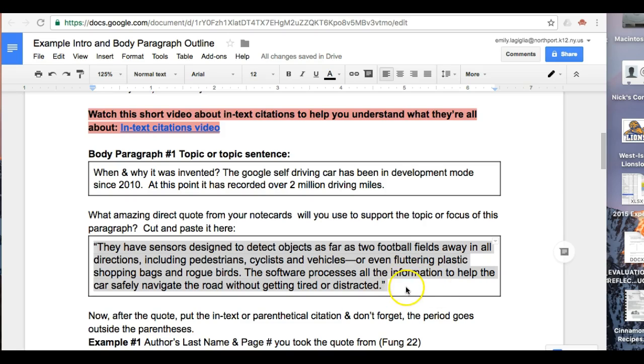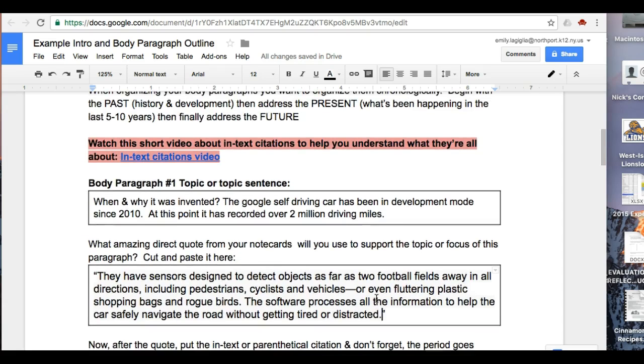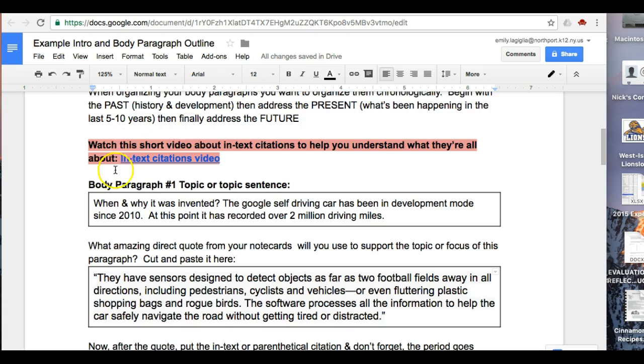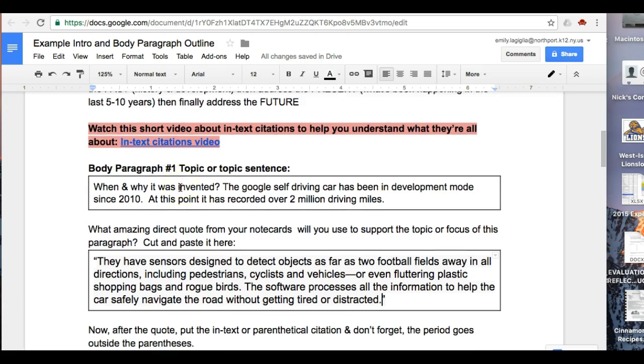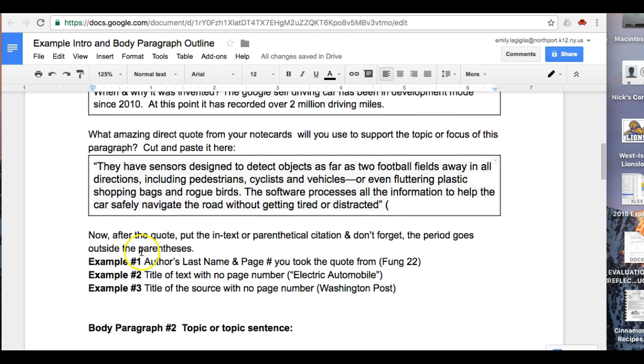So I've put my direct quote here, but I'm not done. You see that the direct quote ends with the period right here. In order to do this according to MLA citation style, I need to do something called parenthetical documentation or in-text citation. If you looked up here, there's a little short video that explains what in-text citations are. This is worth watching. It's just a couple of minutes long, and I encourage you to do it. But what I need to do is remove this period here. After the quote, I need to put parentheses, and I'm going to tell you exactly where I got this information from. I have some examples of what should be included in that parenthetical documentation here, but I'm going to show you how I want to do it for this quote right now.